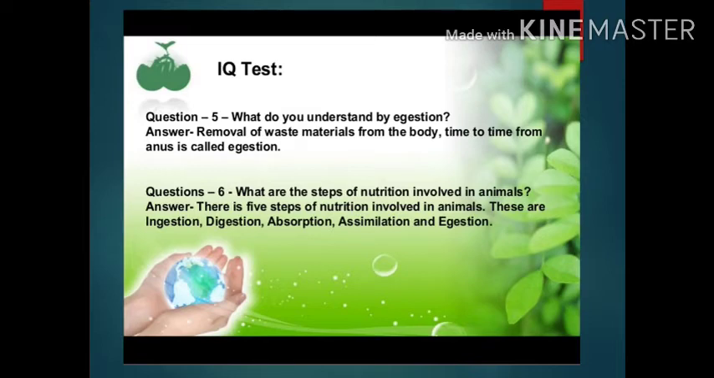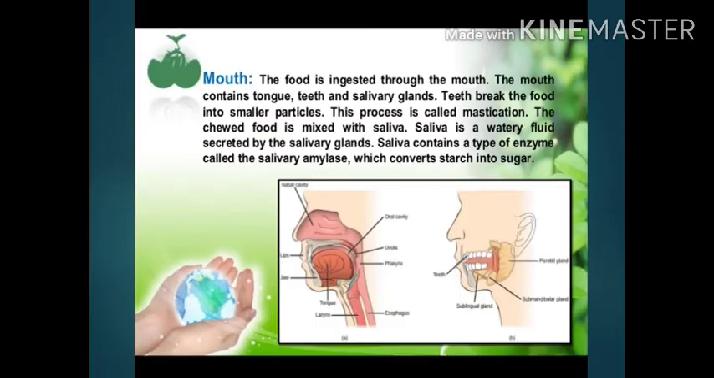Mouth. The food is ingested through the mouth. The mouth contains tongue, teeth and salivary glands. Teeth break the food into smaller particles. This process is called mastication. The chewed food is mixed with saliva which is the watery fluid secreted by the salivary glands.